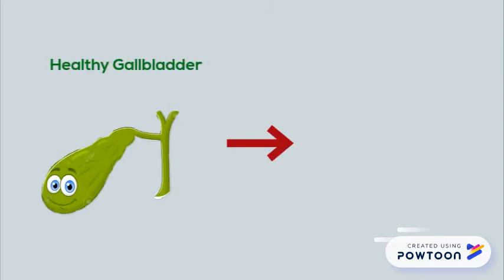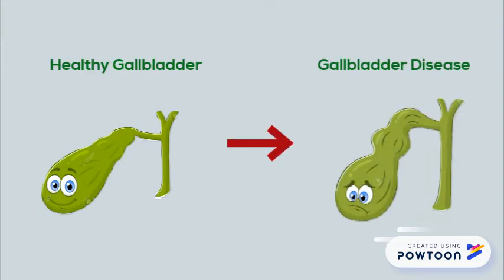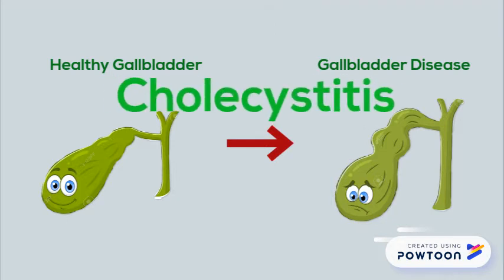Inflammation causes the majority of gallbladder diseases due to irritation of the gallbladder walls, which is known as cholecystitis. This inflammation is often due to gallstones blocking the ducts leading to the small intestine and causing bile to build up. It may eventually lead to tissue destruction or gangrene.